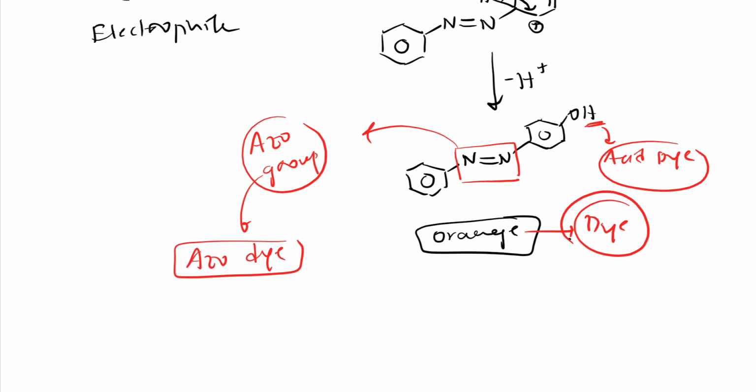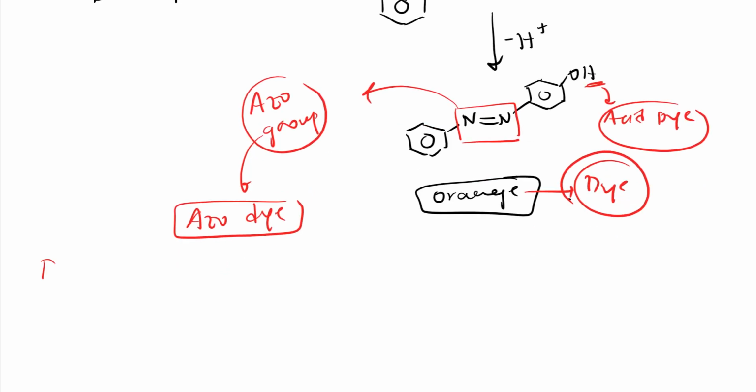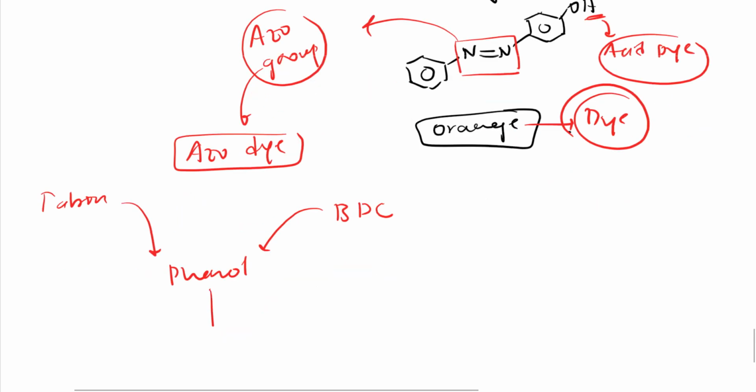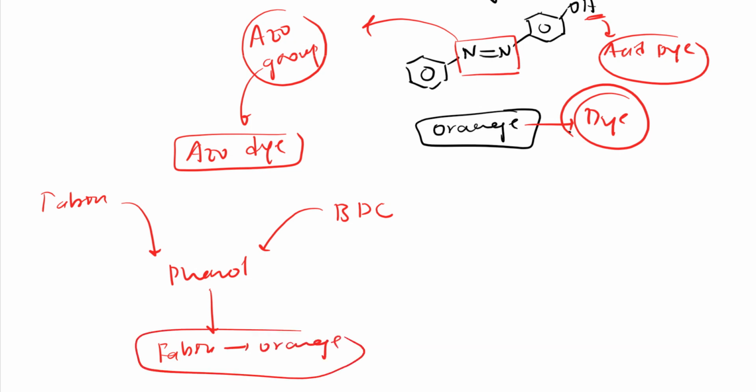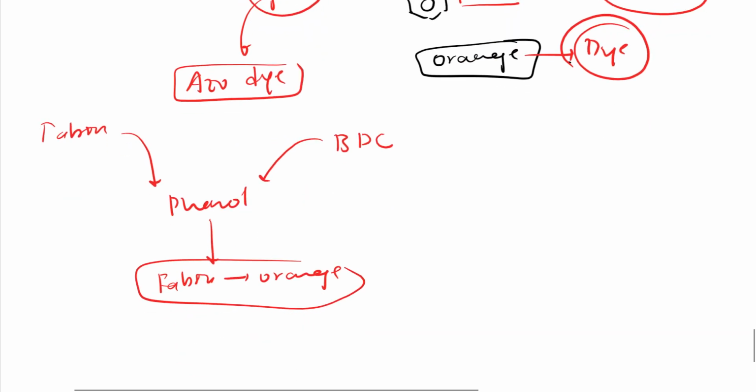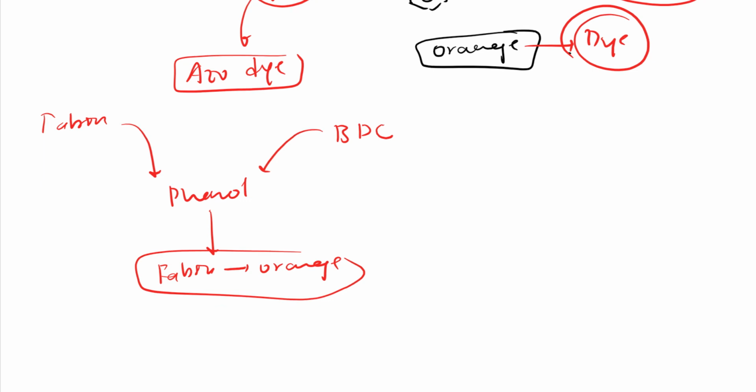So this process of dyeing is called the developed dyeing method or ingrain dyeing method. What we do in this method, we take our fabric, we immerse it in phenol. To this we add BDC, benzene diazonium chloride, and we get that fabric which is orange colored. This is how we do the reaction. I hope you understood. So this whole process is called the developed dyeing method or ingrain dyeing method, right?